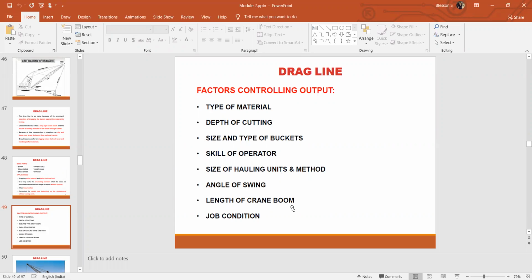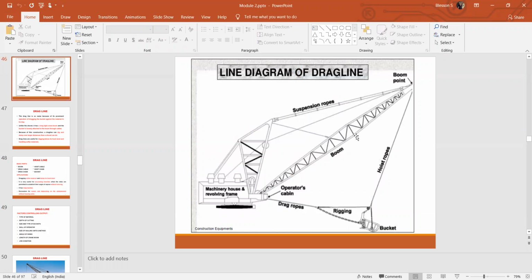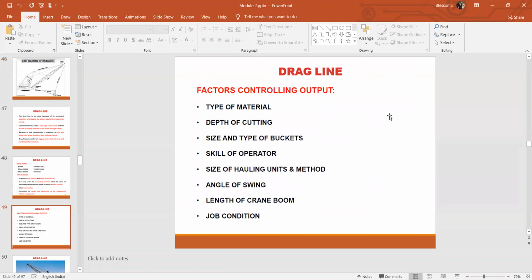Length of the crane and boom, that is how long the boom is. The length of the boom determines the longest distance at which the excavation work can be carried out. So how much the length of the boom, about that much only the excavation distance can be taken. And job condition, under what certain condition the work is carried out. It will be a rainy season, or a sunny dry area, or a damp area, or something like that. So it depends upon the job condition. So these are the factors which affect the dragline.